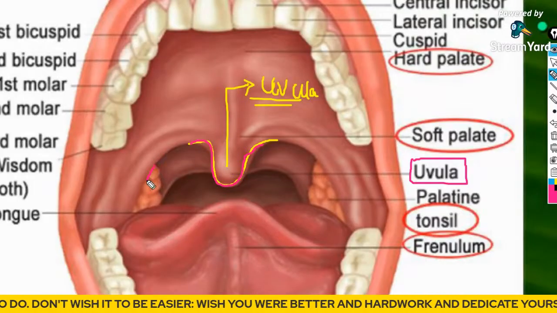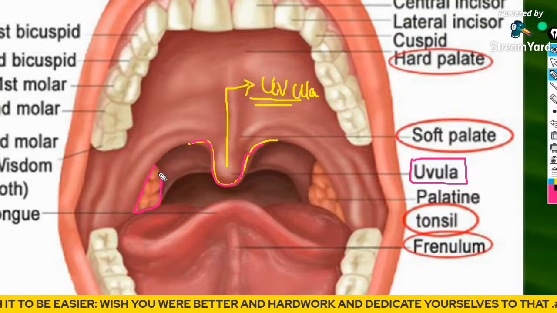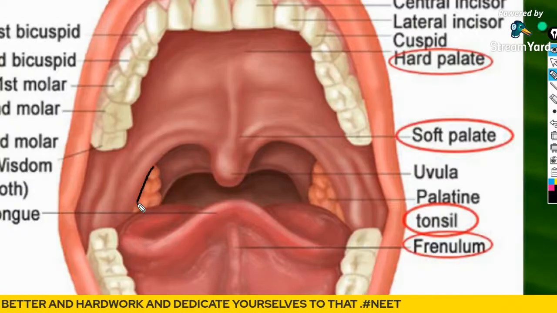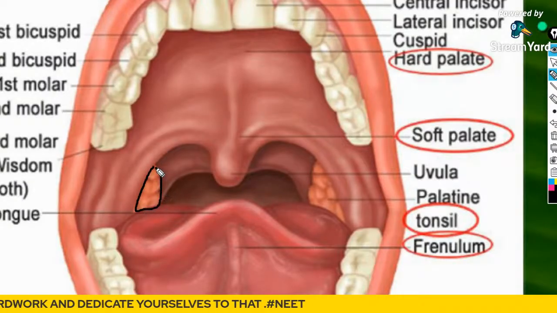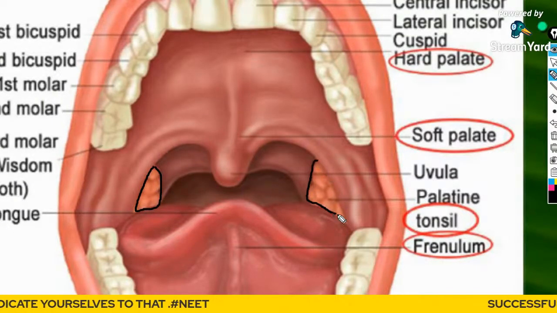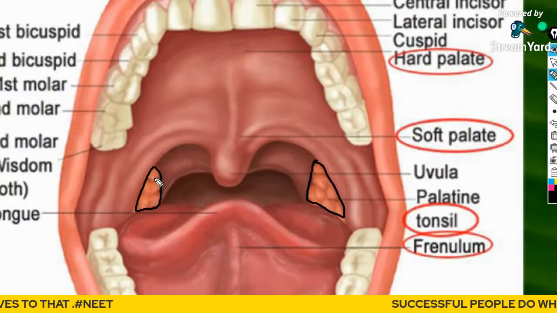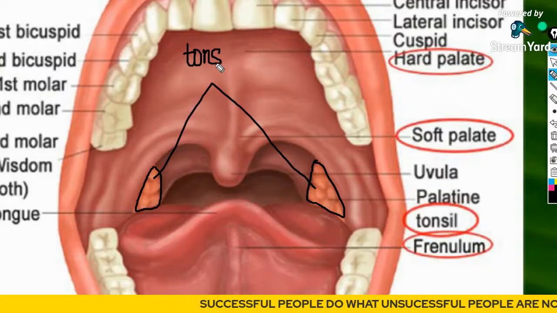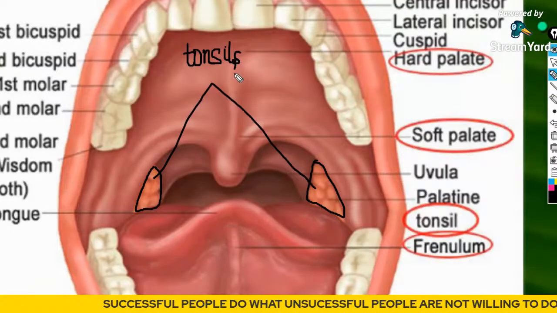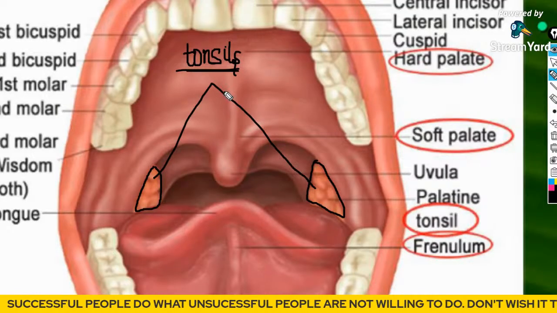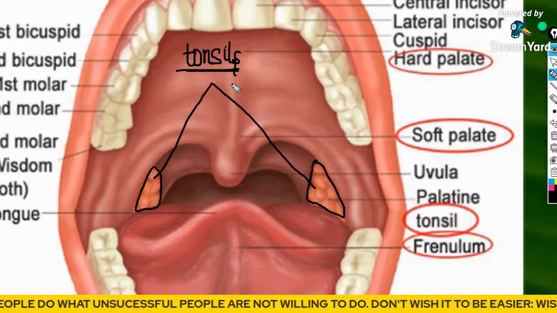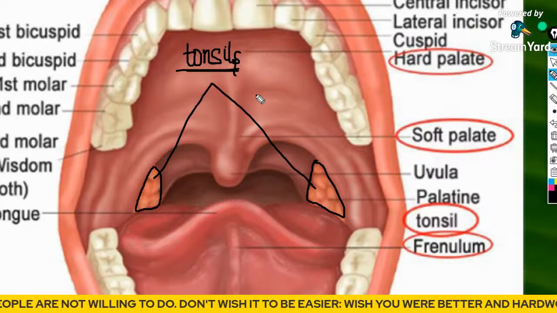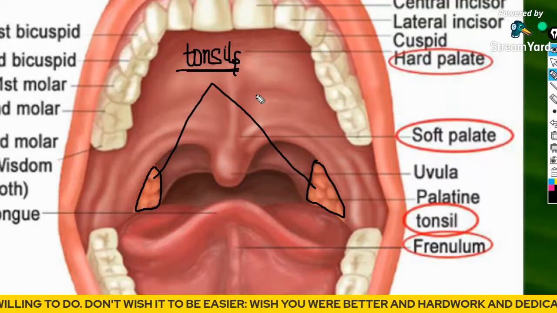And look guys, at the two lateral portions, this is one portion, this is another portion. These two things you will call the tonsils. In case of certain diseases, certain mouth infections, the two cheeks would get enlarged, right?